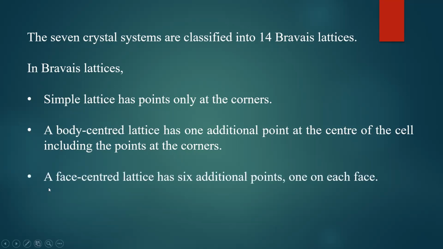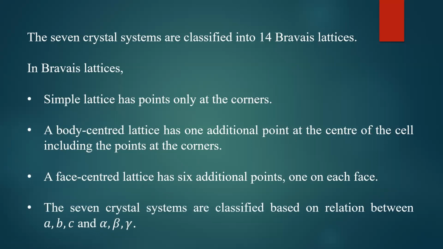Then another type of lattice called face-centered lattice, which has 6 additional points, one on each face. If you take the cube, then one lattice point is placed on each face of the cube. So there are 6 faces. On each face, you have to put one more lattice point, including the lattice points placed at the corners. Such a lattice is called as face-centered lattice. So totally, it has 6 additional lattice points placed at the faces, each face of the parallelepiped.